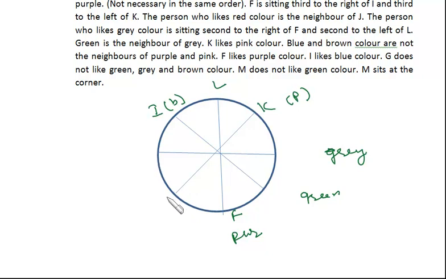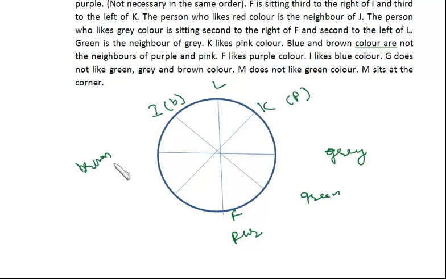Okay, and M does not like green color. So G and M should be over here. M sits at the corner. Now blue and brown color are not neighbors of purple and pink. So I like blue color. So brown should be over here, because brown cannot be over here, because otherwise it will be neighbor of purple. So here it should be brown. This is blue and this is brown.